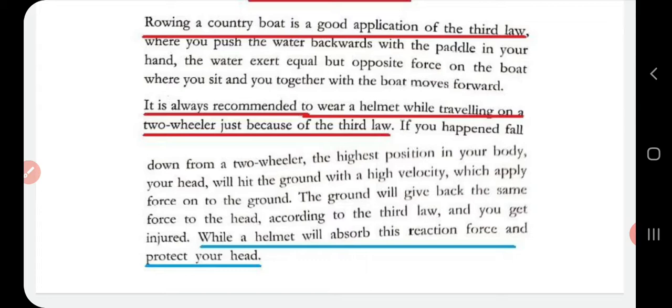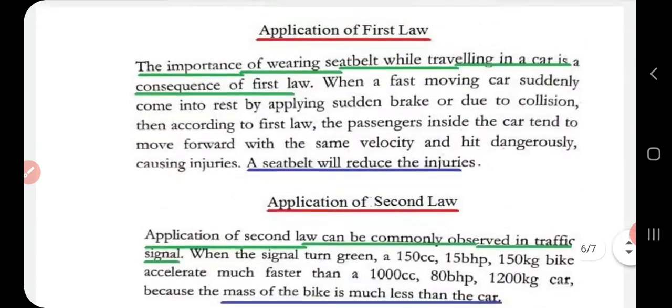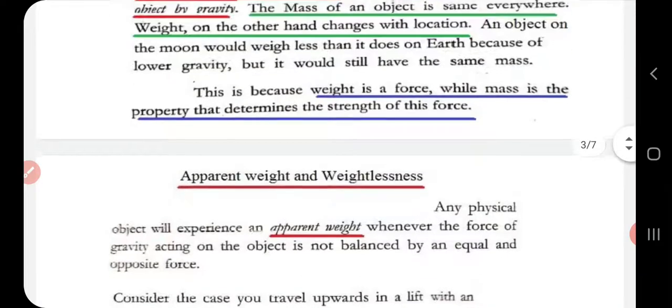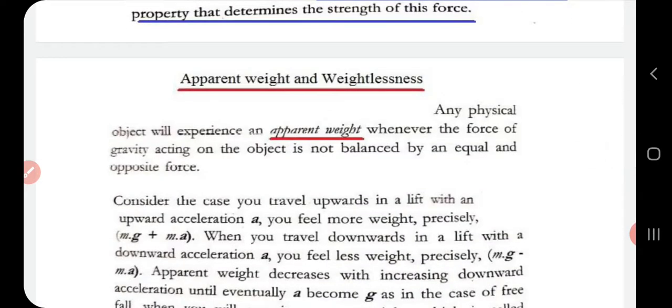So these are the three laws and their consequences, or I mean the applications. So in this session I'll be teaching only up to this much. So study what is inertia, the difference between mass and weight, what is apparent weight, what is weightlessness, what is pseudo weightlessness, then the most important thing, Newton's third law of motion and its applications.